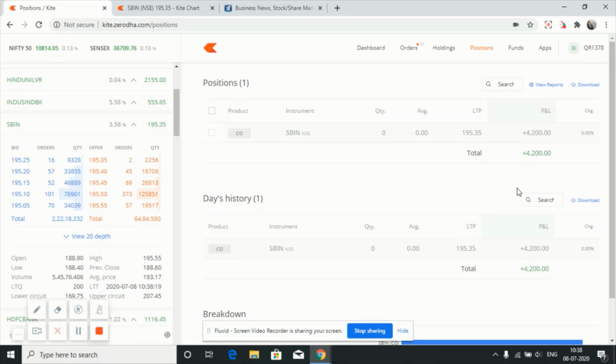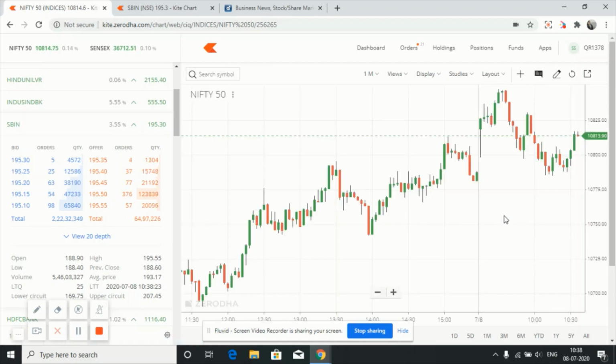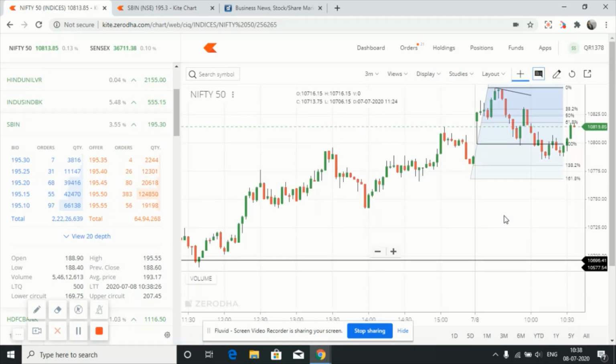Today I have just told about the bullish engulfing candle at its support line. If you have any doubt regarding the bullish engulfing candle, it looks like this. If you don't know about it, do comment in the comment box. I'll help you out, or WhatsApp me on my number.